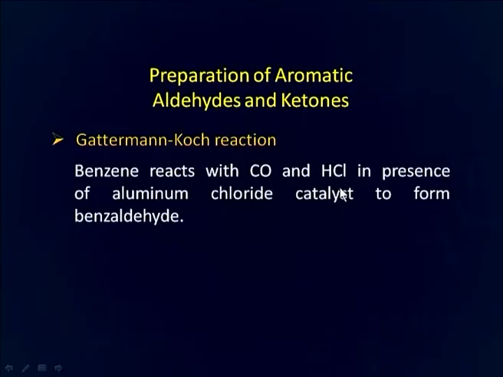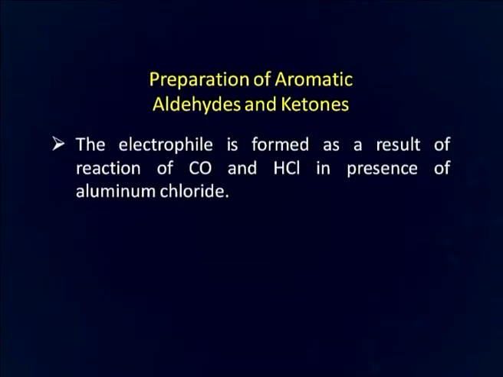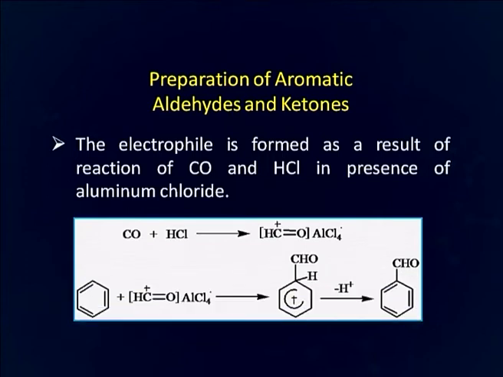We will now discuss the Gattermann-Koch reaction for the preparation of aldehydes. Benzene reacts with carbon monoxide and hydrochloric acid in presence of aluminum chloride catalyst to form benzaldehyde. The electrophile is formed as a result of reaction of carbon monoxide and hydrochloric acid in presence of aluminum chloride. You can see here that carbon monoxide and HCl react together in presence of aluminum chloride and form an electrophile, which undergoes electrophilic substitution on the benzene ring to form benzaldehyde.